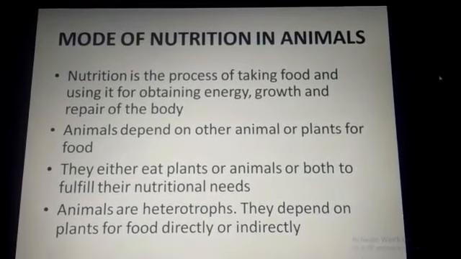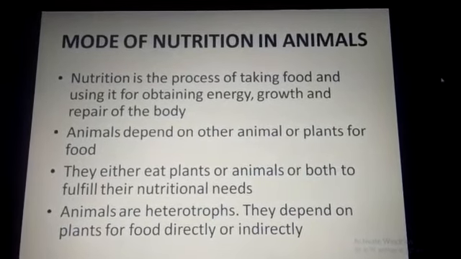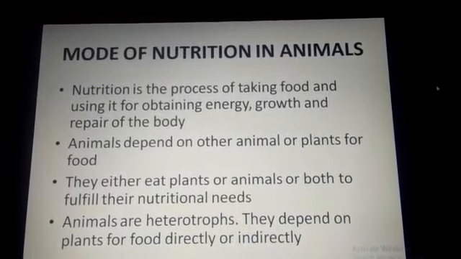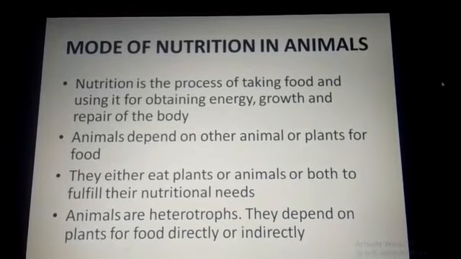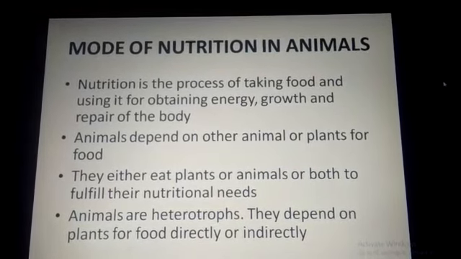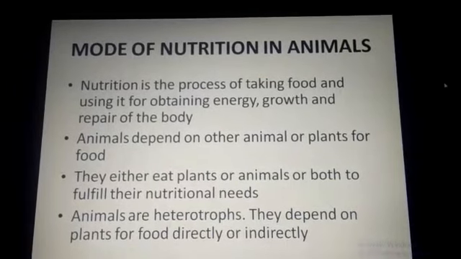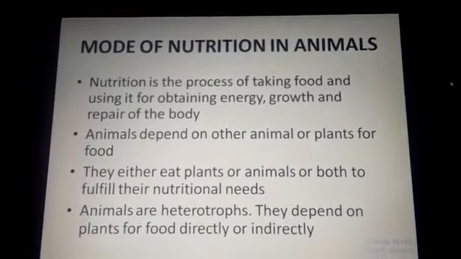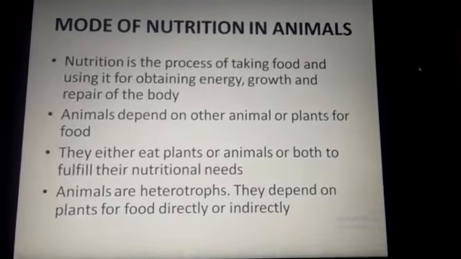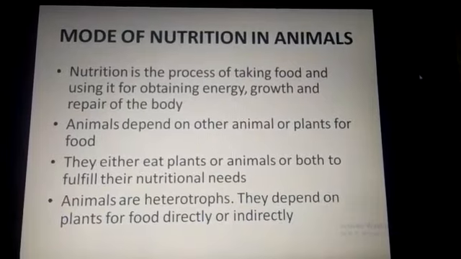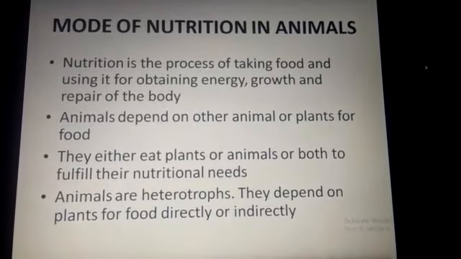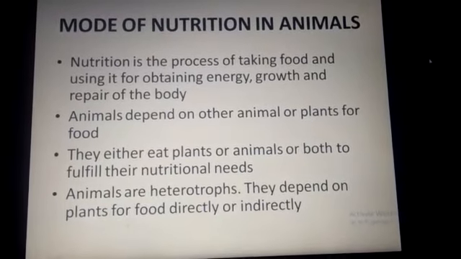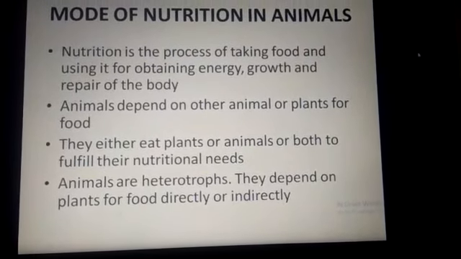So what is nutrition? It is again the process of taking food and using it for obtaining energy, growth, and repair of the body. In this chapter, we are not reading about plants, we are reading about animals. So, animals depend on other animals or plants for their food. I have already told you they cannot make their own food, so they depend upon plants or animals for their food. So, they either eat plants or animals or both to fulfill their nutritional needs.